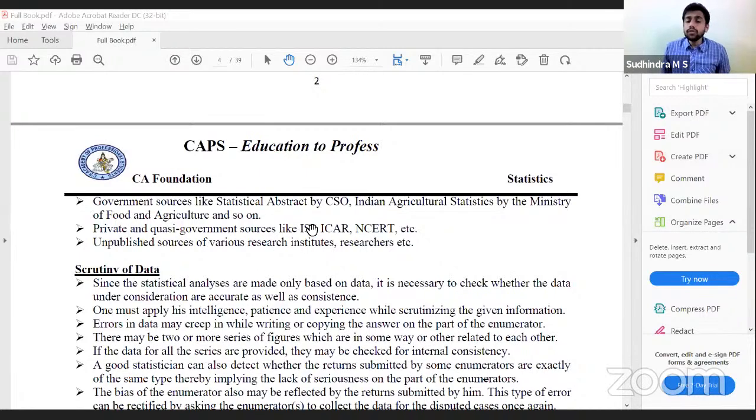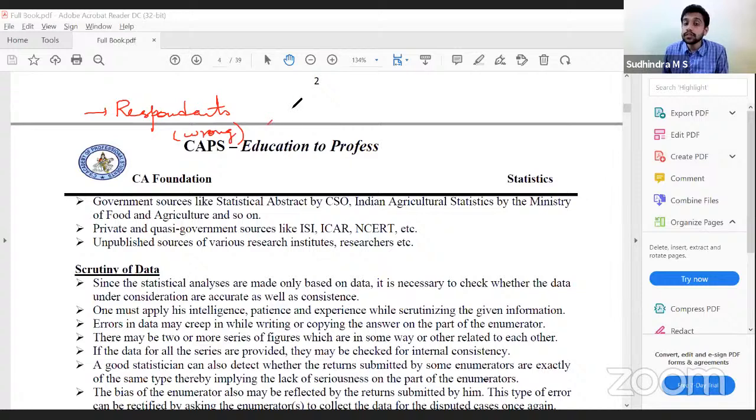Now, how do you scrutinize the data? Is there any specific procedure? No. It is based on intelligence, patience, and experience of the person scrutinizing the information. Now, where can the errors be with regard to accuracy? Errors can be from 3 angles. Errors from the respondent, when the person giving the information himself is giving the wrong information, because of that there can be errors.